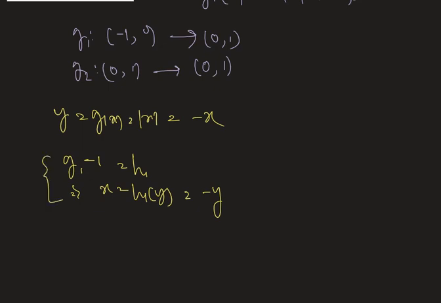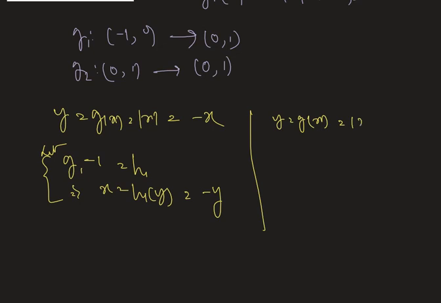I repeat this portion again. As we assume that y equals to gx is equals to modulus of x, as modulus of x take two values, minus x and plus x. So first of all, we assume that modulus of x equals to minus x, therefore we let that g1 inverse is equals to h1, therefore x is equals to g1 inverse y, which is equals to h1y, therefore h1y is nothing but minus y. Now there is another one possibility.